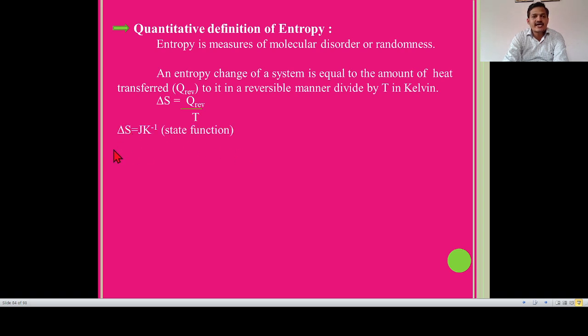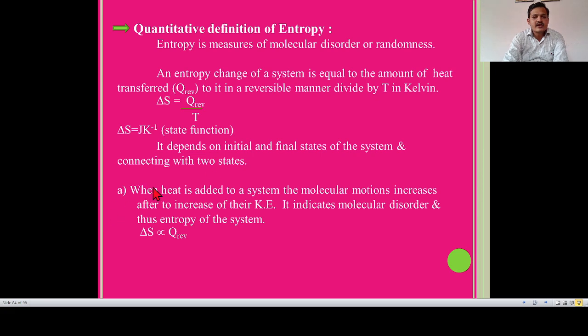The unit of delta S is Joule per Kelvin, and delta S is also a state function. State function means it depends on the initial state and final state of the system connecting two states, that is solid to liquid, liquid to gas, and vice versa. Number one, when heat is added to a system, the molecular motions increase, and so does their kinetic energy.